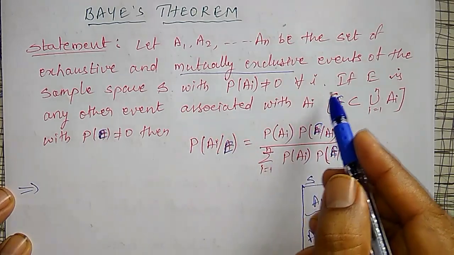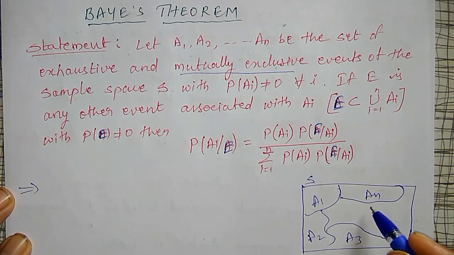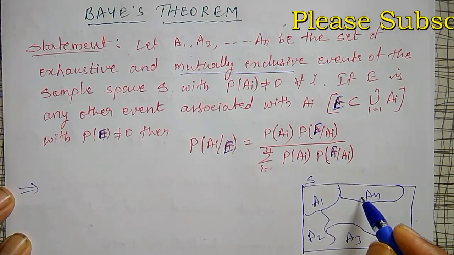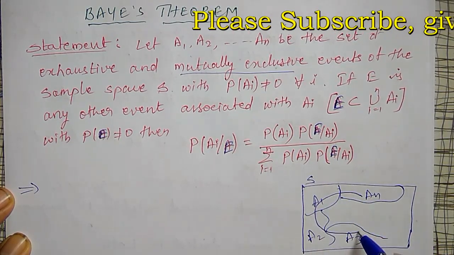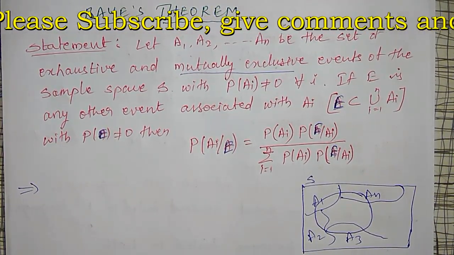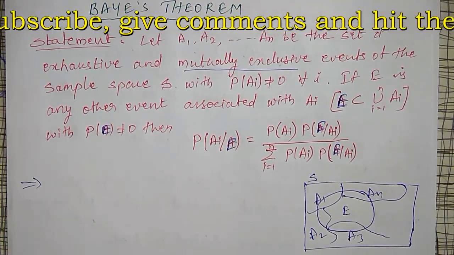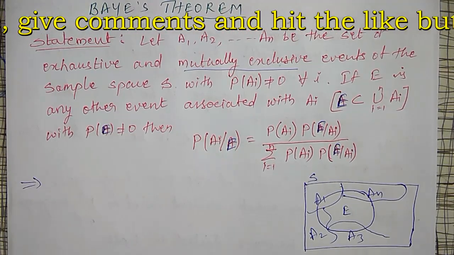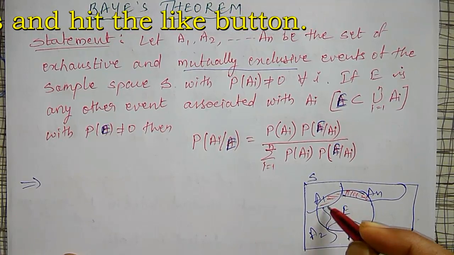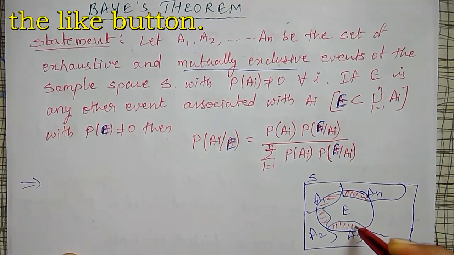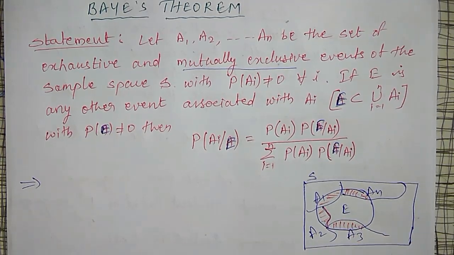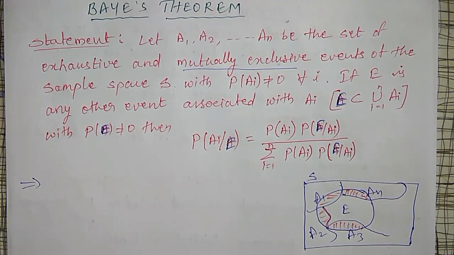Then E is another event I am taking, associated with all the AIs, meaning a small part of these AIs is chosen, and that small part is nothing but your E. The intersection of these, which I will explain later, is this red marked one, which is very important. This is the given information.